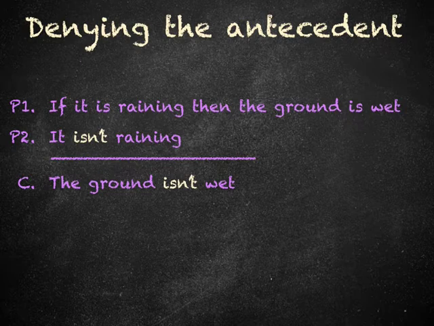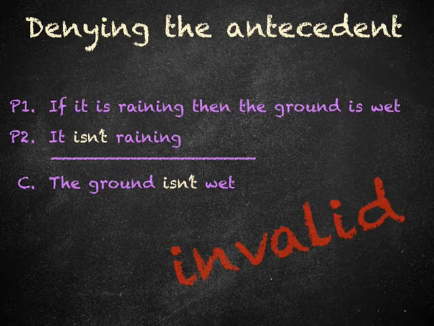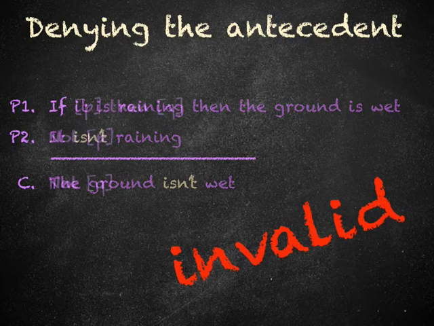The conditional statement tells us what we can know if the antecedent is true. It doesn't tell us anything about what we can know if it is false. We certainly cannot conclude that the ground isn't wet. It may be wet for all sorts of other reasons. Maybe it was raining earlier, maybe the ground is being watered by a sprinkler, and so on. Since it is possible for the premises to be true and the conclusion false, any argument that has this form, irrespective of the content, is an invalid argument.